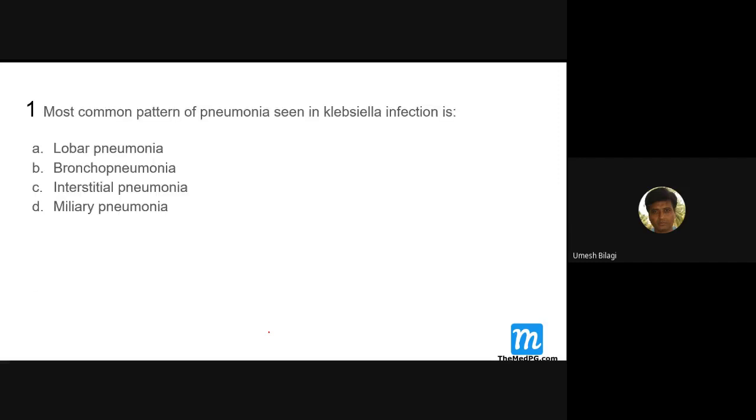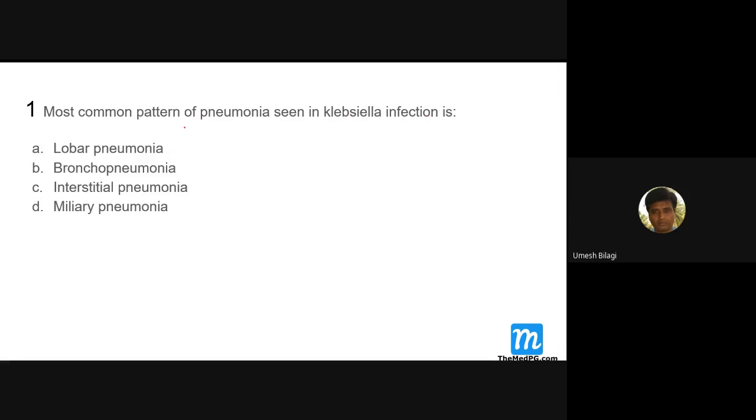The first question which I'll be discussing is: most common pattern of pneumonia seen in Klebsiella infection. So what is Klebsiella? Is it gram positive or gram negative? Gram negative, sir. Cocci or bacilli? Gram negative bacilli. Okay, good. So it is a gram negative bacilli.